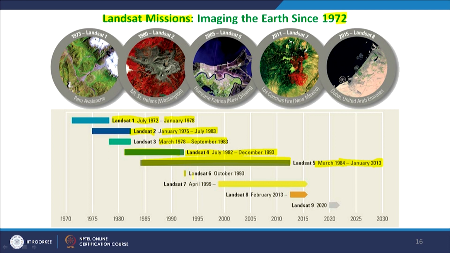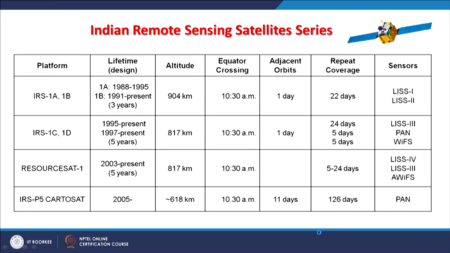Same with the NOAA series of satellites. But sometimes there are some mishaps also, because this is a highly risky technology, and Landsat 6 was almost a failure. Then came Landsat 7, which was also working, but I think currently it is no more. Landsat 8 was launched in 2013 and is still working. Landsat 9 is expected next year, in 2020. So the life of these satellites, as you see in these horizontal bars, has increased quite a lot in recent years because of a lot of improvements.